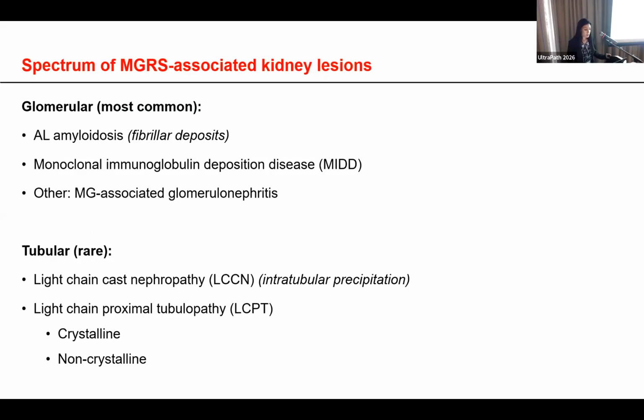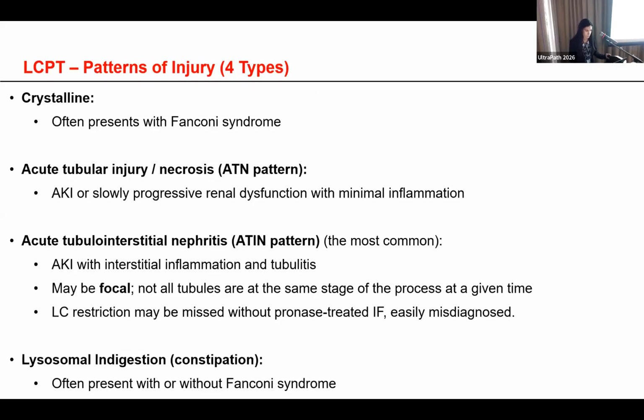MGRS most commonly presents with glomerular lesions, including AL amyloidosis, monoclonal immunoglobulin deposition disease, and others like the monoclonal gammopathy-associated glomerulonephritis. However, the tubular involvement is less common, and it includes the light chain cast nephropathy and the light chain proximal tubulopathy, which may be crystalline and non-crystalline.